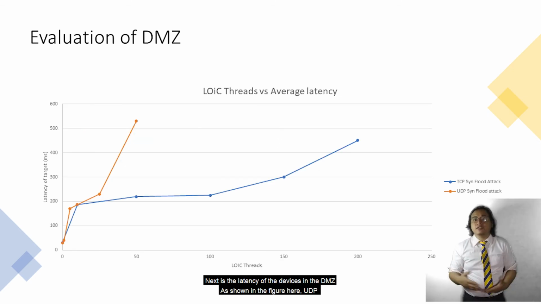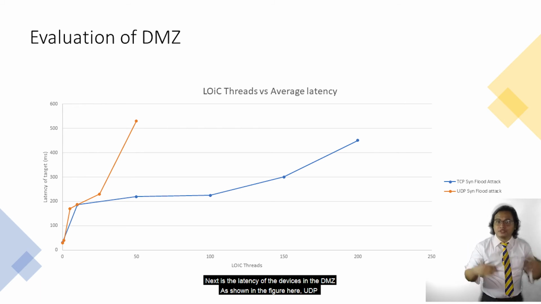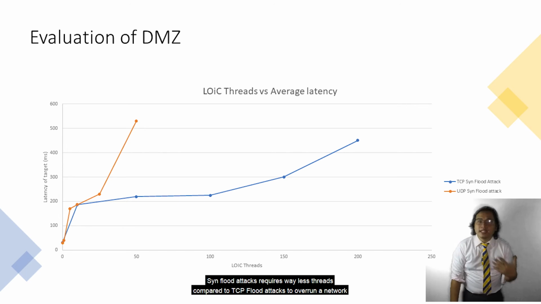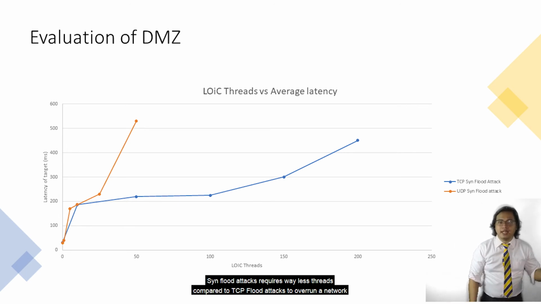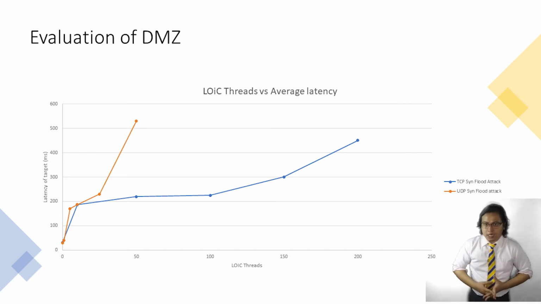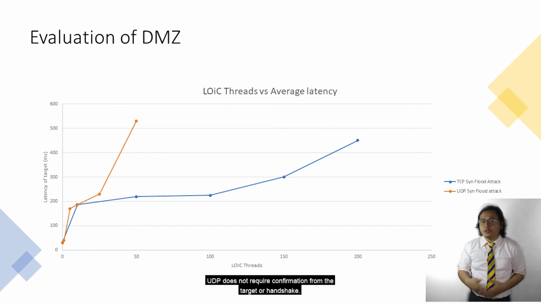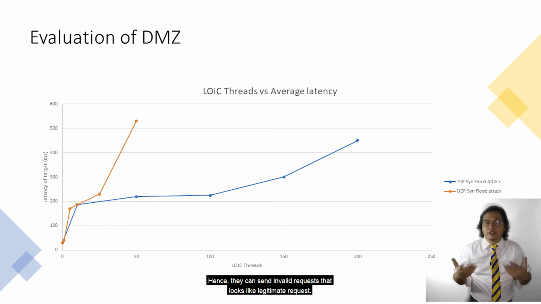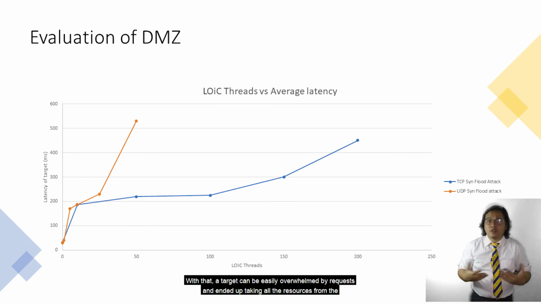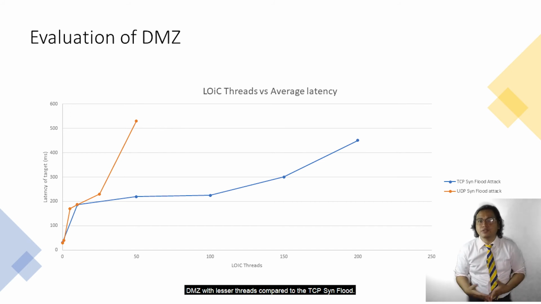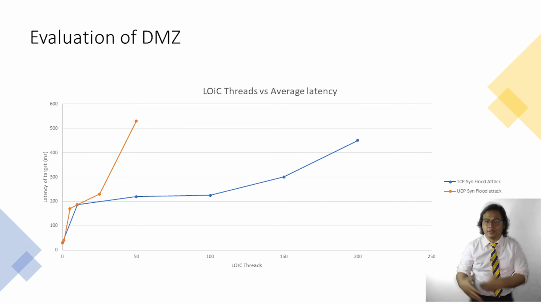Next is the latency of the devices in the DMZ. As shown in the figure here, UDP SYN flood attacks require way fewer threads compared to TCP flood attacks to overrun a network. This is because, unlike TCP, UDP does not require confirmation from the target, or what they call a handshake. Hence, they can send invalid requests that look like legitimate requests. With that, a target can be easily overwhelmed by requests and end up taking all the resources from the DMZ with fewer threads compared to the TCP SYN flood.